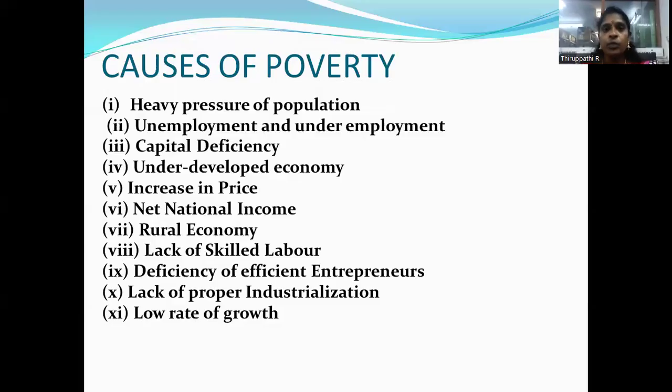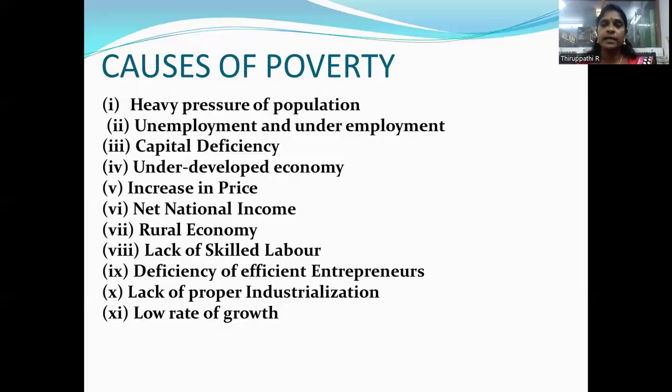Capital is one of the four factors of production. If capital is low, the capital-output ratio is also low. In India there is a shortage of capital, which is needed for setting up new industries, transport, and other projects. The shortage of capital in India is a main cause of poverty.